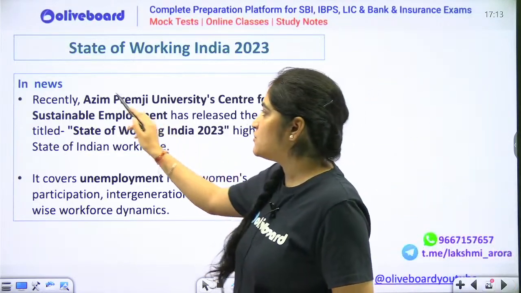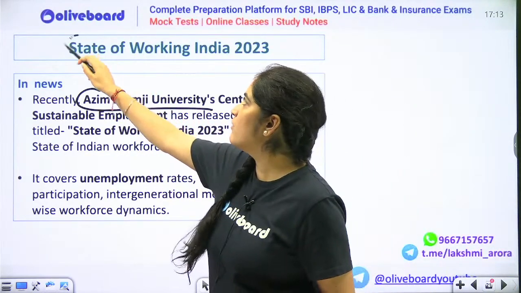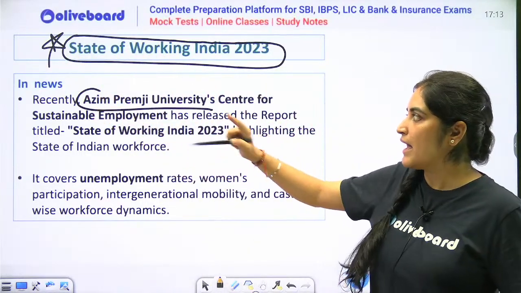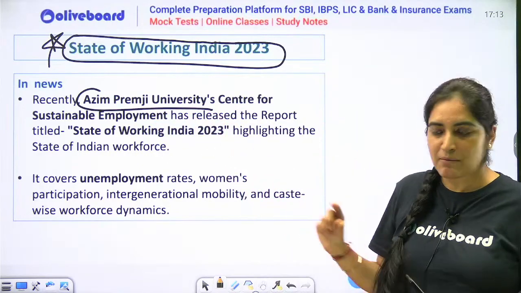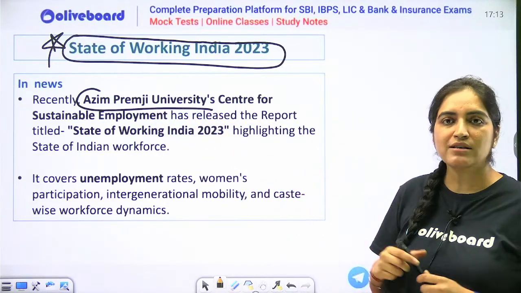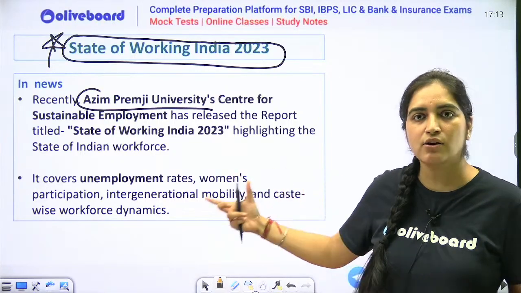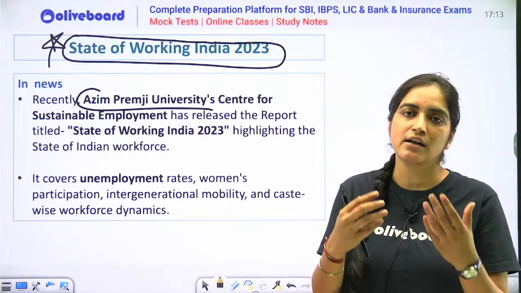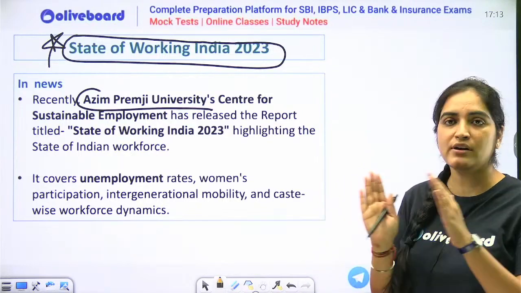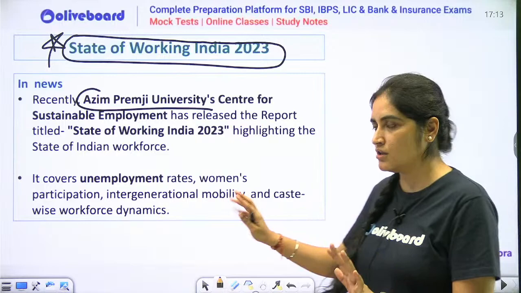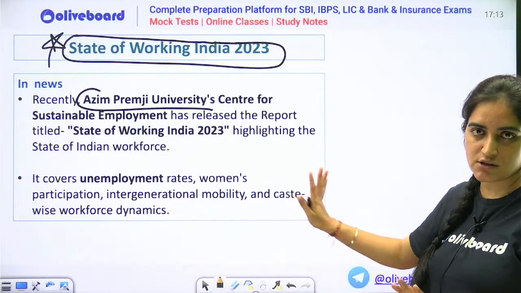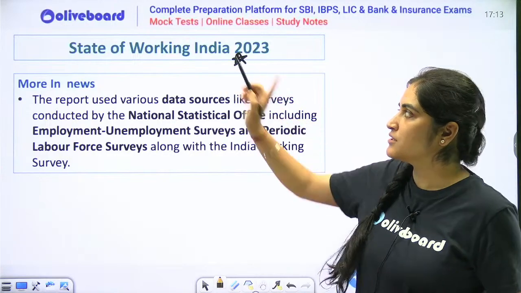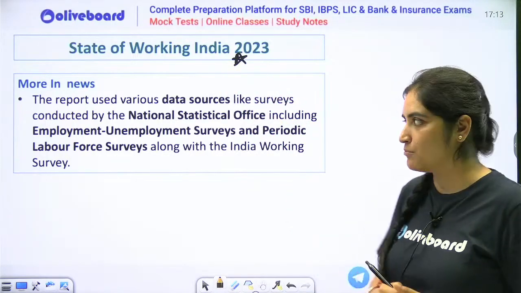So, Asim ji, Prem ji University actually came up with the State of Working India 2023 report. So, please remember the report as well as who published it. It has published some data. I would request all those who are appearing for Nabard go through these notes so that अगर एक दो भी आपको data याद रहता है, then it will help you in quoting them in your exam. That's all the importance of this news article is. Other than that, only remember this State of Working India and who has published this report.